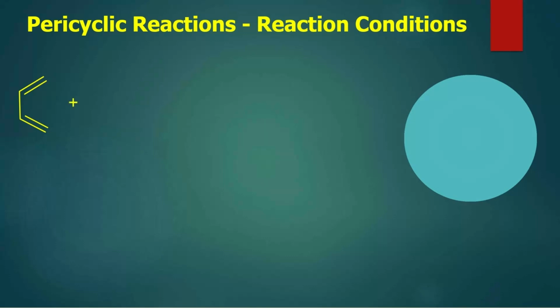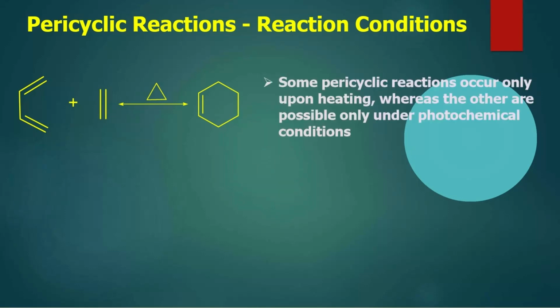A diene and a dienophile react thermally to give the corresponding cyclohexene, whereas it is not possible by photochemical induction.